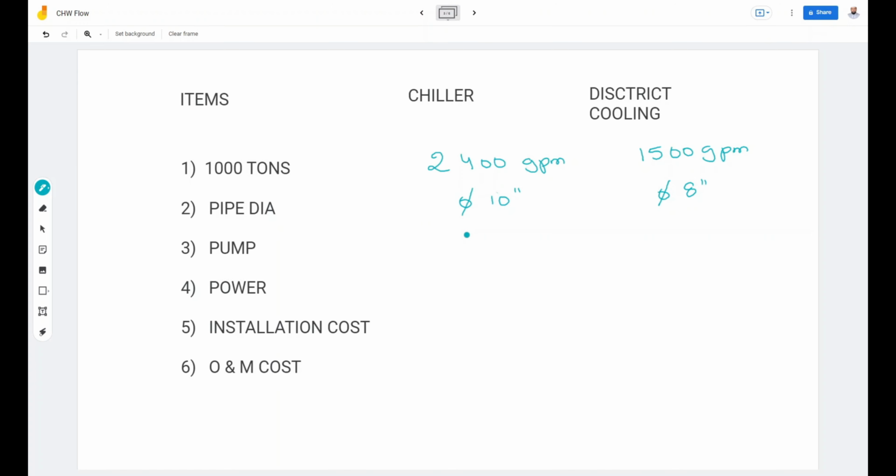So while we select the pump for 2400 GPM we need higher capacity, whereas for 1500 GPM we will be selecting a lesser capacity pump. Power also will be higher here, whereas in a district cooling plant it will be lesser for the same tonnage. Installation cost will be more here, and similarly district cooling installation cost will be less. Operation and maintenance cost also will be more, as this will be consuming more power with respect to a district cooling plant.